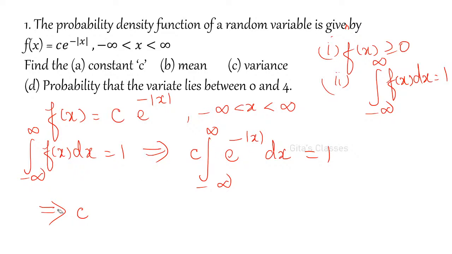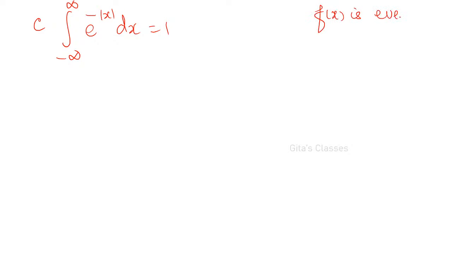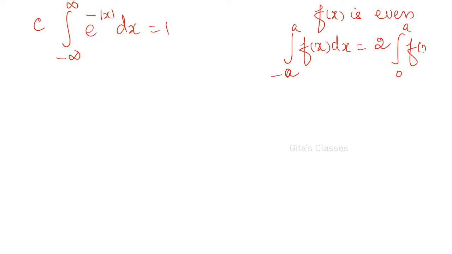Listen all of you, one more point I want to tell here. What is given? c into integral minus infinity to plus infinity of e power minus modulus of x dx is equal to 1. See, if the integrand f of x is an even function, then integral minus a to plus a of f of x dx can be written as twice integral 0 to a of f of x dx.